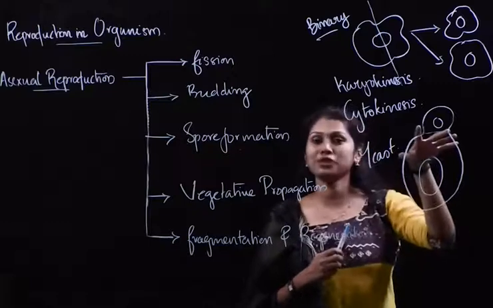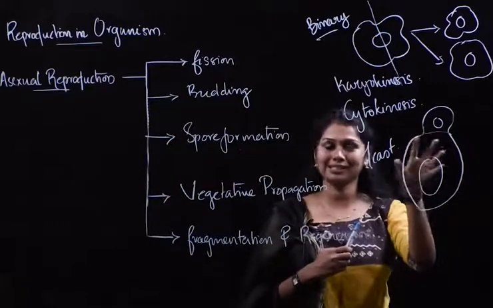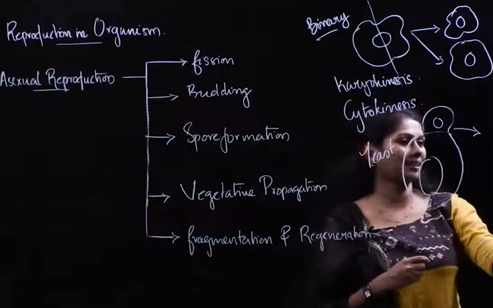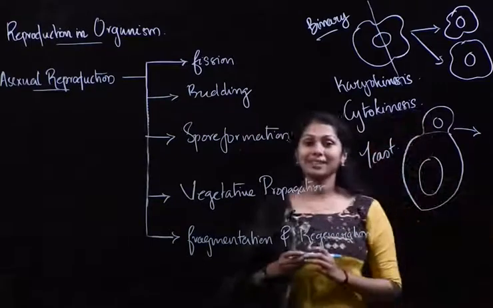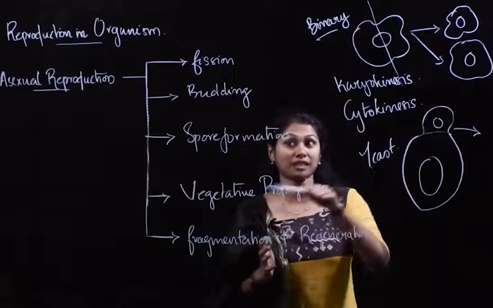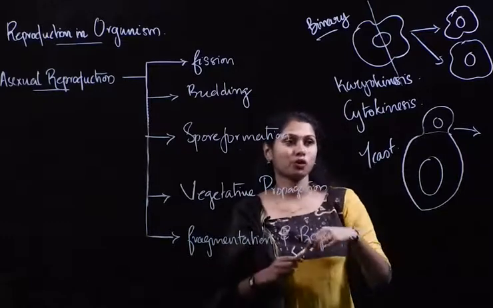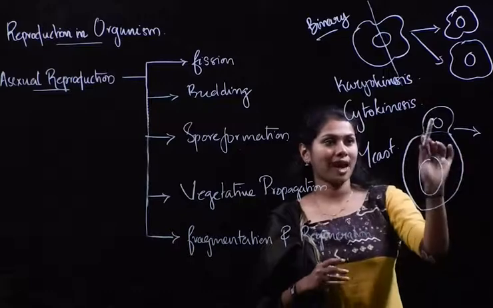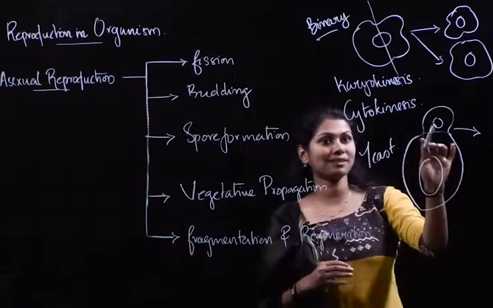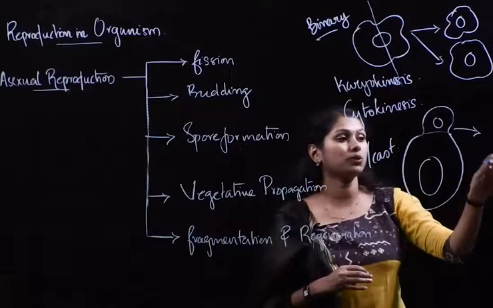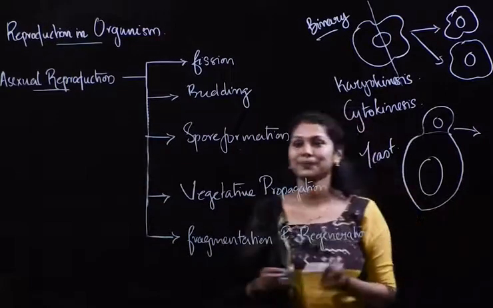It will grow up to a certain age on the parent body itself and get detached to form a new cell. This type of asexual reproduction is called budding. So what happens in budding? The parent body forms a protuberance, which remains attached to the parent body and will detach later to form a new organism.